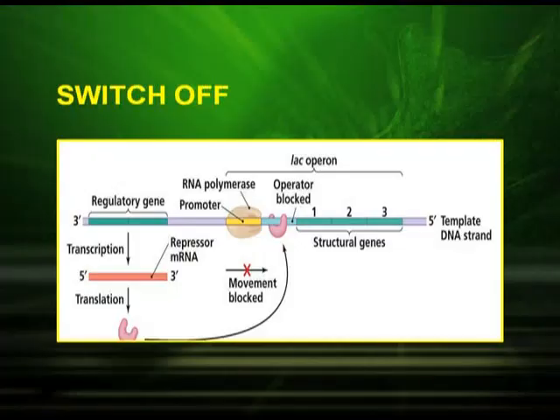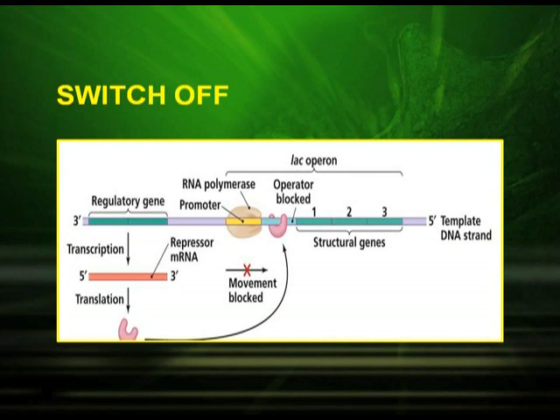That means the structural genes are not transcribed. In the switch off condition, the regulator gene produces a repressor protein. This repressor protein binds at the operator site and prevents the function of RNA polymerase, so that the 3 structural genes are not transcribed. This condition is called switch off.